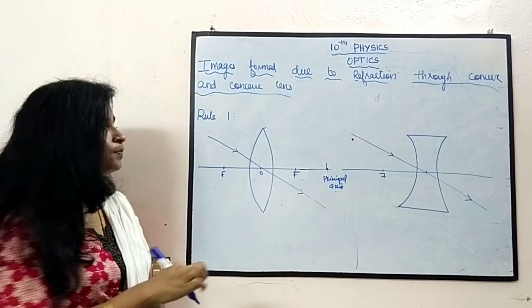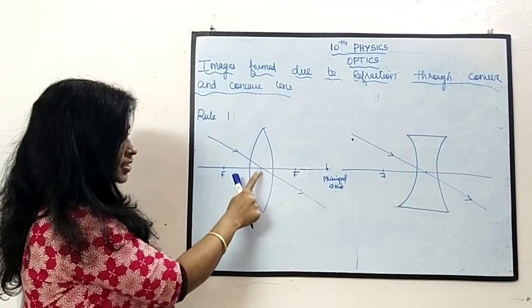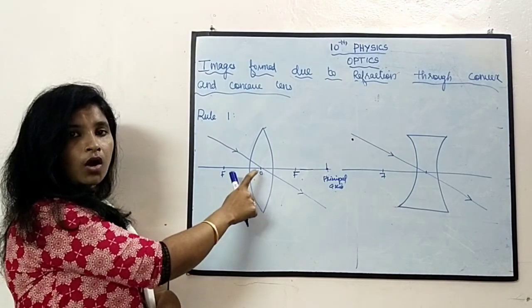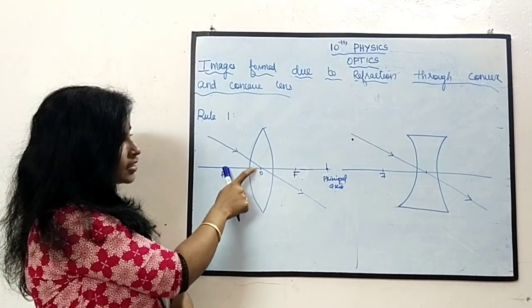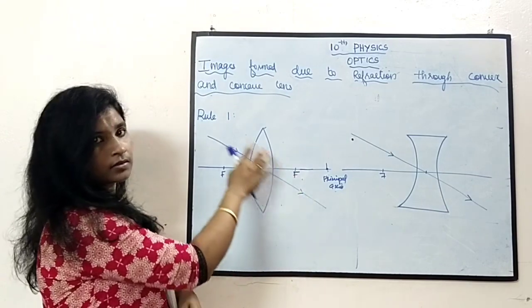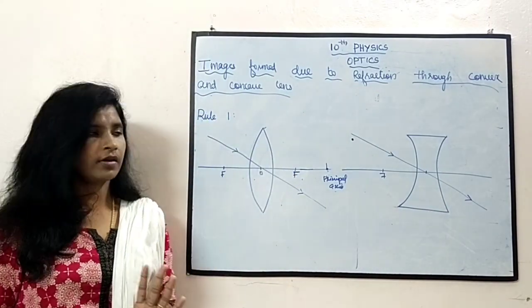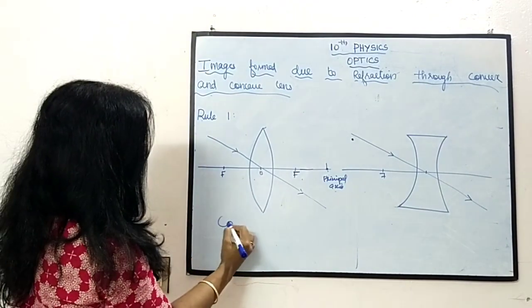Okay, what is the first rule? If the light ray strikes the convex lens at the center, that is the optical center, it will follow the same path. எந்த வழியா வந்ததோ அதே வழியில அது போகும். That is the first rule. Okay, this is in case of convex lens.